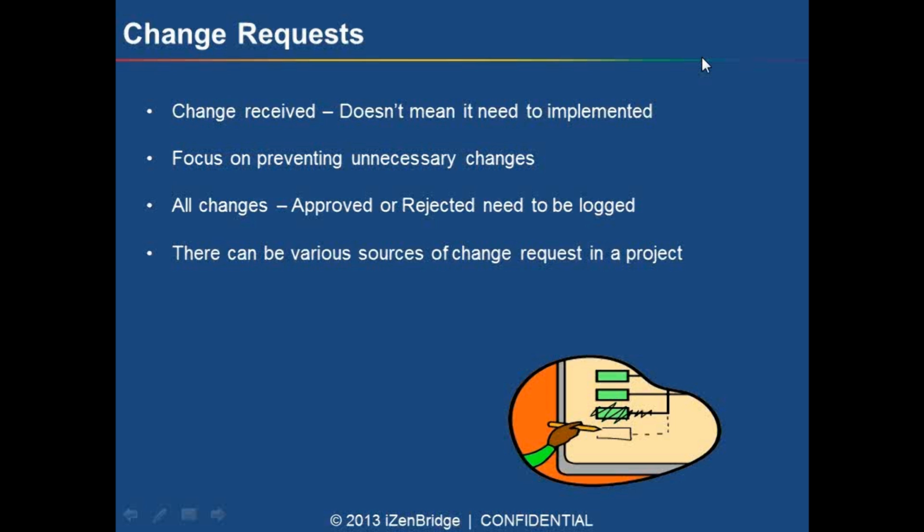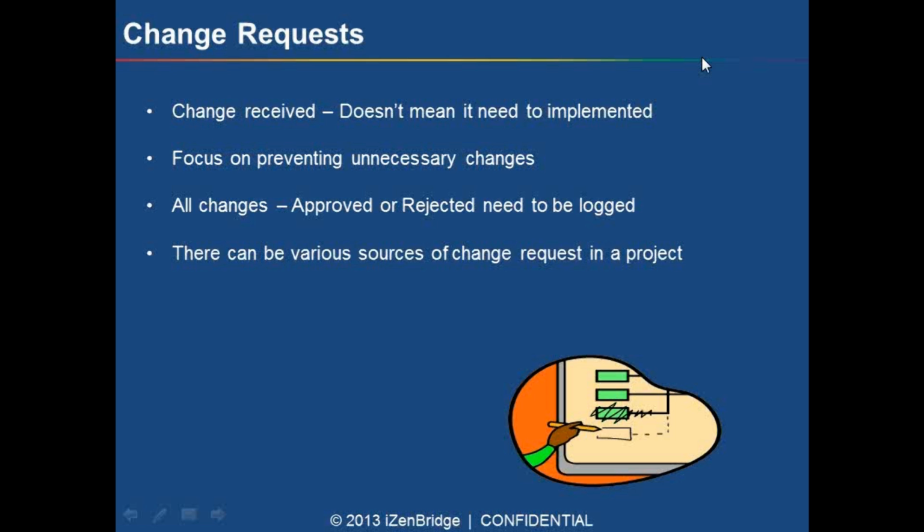When we say other project constraints, that means if we are going to implement this change, what all other project areas will be impacted. What is the impact on schedule? What can be the impact on cost? What can be the impact on quality? We are going to see the impact analysis of the proposed change.